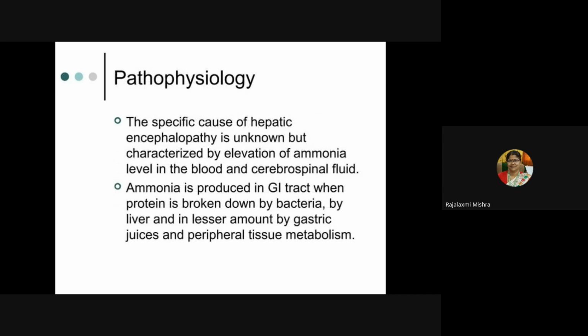Pathophysiology: the specific cause of hepatic encephalopathy is unknown, but it is characterized by elevation of ammonia level in the blood and cerebrospinal fluid. Ammonia is produced in the GI tract when protein is broken down by bacteria, by the liver, and in lesser amounts by gastric juices and peripheral tissue metabolism.